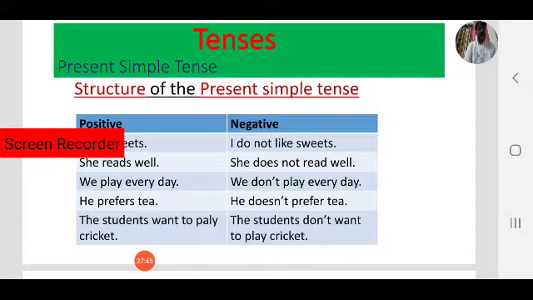Because student, only one, the student, that is the third person singular. Then we use wants. Here the students, third person but plural. So we use want, just the base form. The students want to play cricket. The student doesn't want to play cricket.